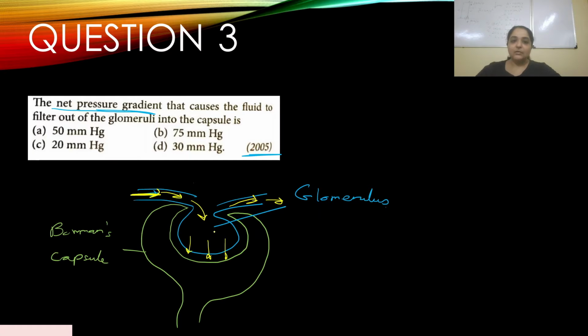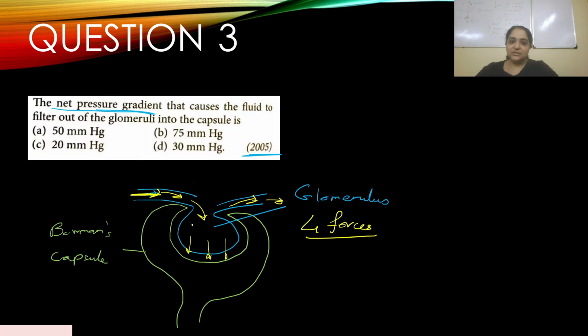Now, how is this net pressure gradient calculated that causes the fluid to filter out of the glomeruli into the capsule? That's the question. We need to understand that there are 4 forces involved which help us to determine the net pressure gradient. Now, which are those 4 forces?